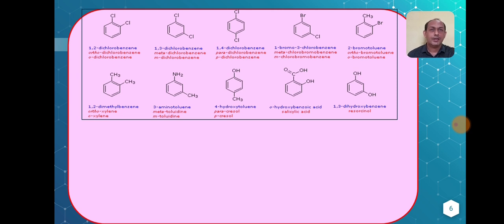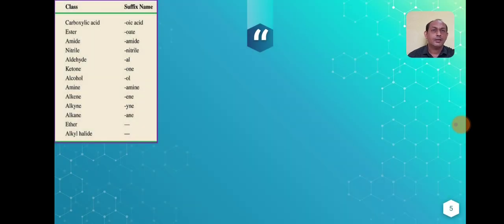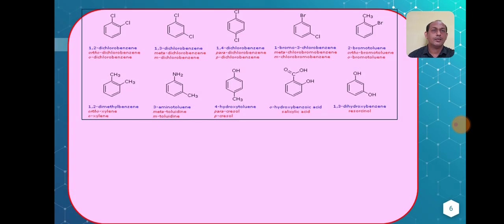Then the next compound, this one is 1,3-dichloropropane, then 1,4, then 1-bromo, 3-chloro. If your substituents are different, then you have to follow alphabetical order. While giving the numbering, you also have to make sure that the substituents get the minimum numbers: 1-bromo-3-chlorobenzene, then 2-bromotoluene, and then 1,2-dimethyl. So these are some examples. You can see the nomenclature of these compounds.